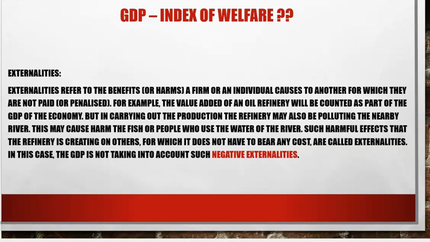So first is externalities. With higher GDP, we have more industries producing more goods. For example, oil refineries producing more oil, but it is increasing the pollution also. Increasing production of coal in making thermal electricity means more GDP, but it is very harmful for the environment. So it may lead to negative externality, or you can say it can cause a lot of pollution and health issues.